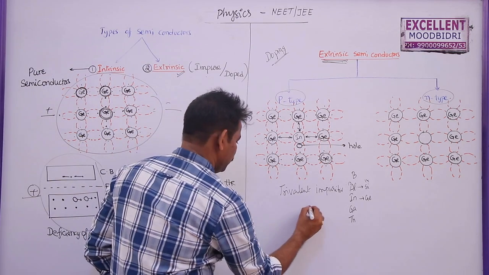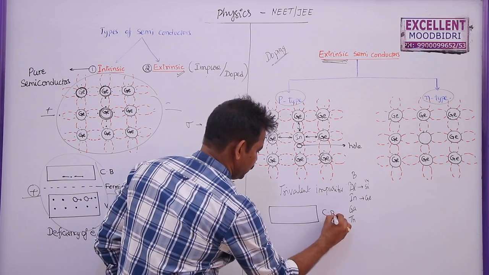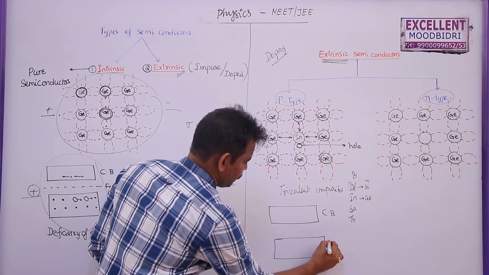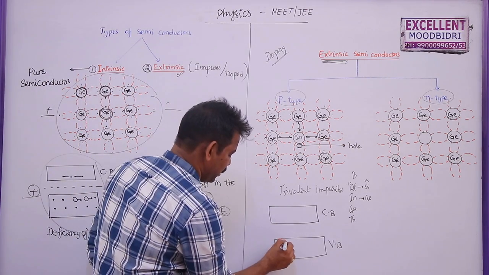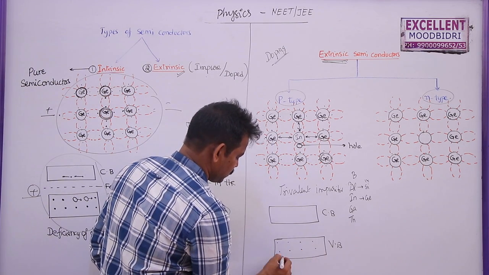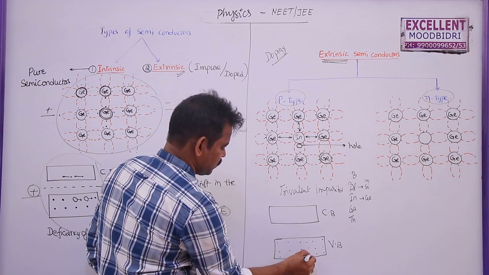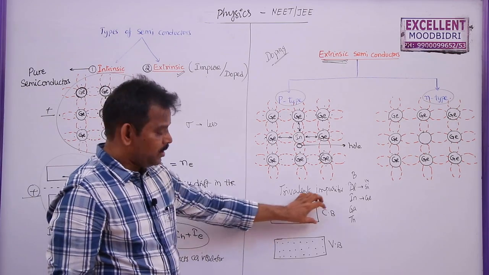So here, if you draw the graph, that is the conduction band and the valency band. At room temperature, the valency band will have electrons here, but the conduction band is empty.